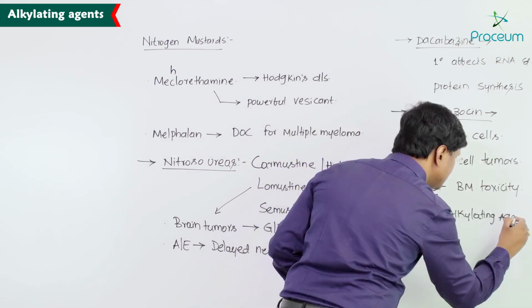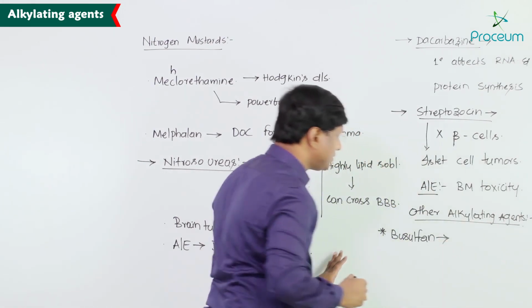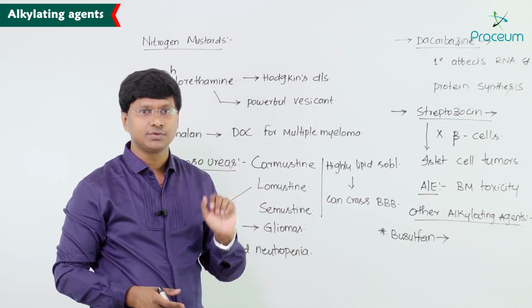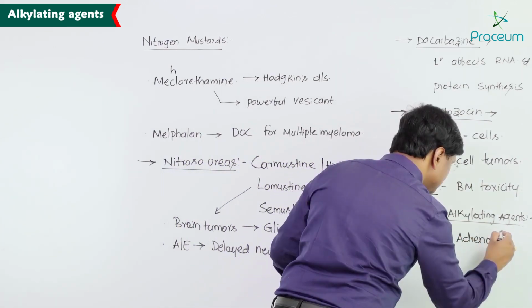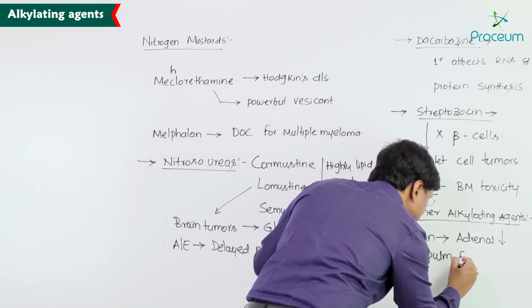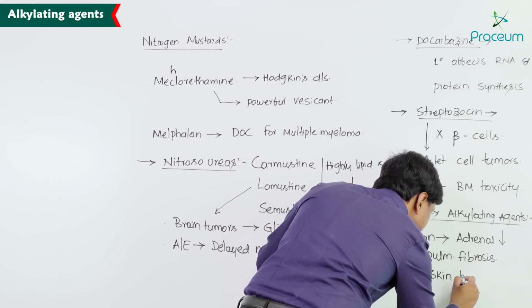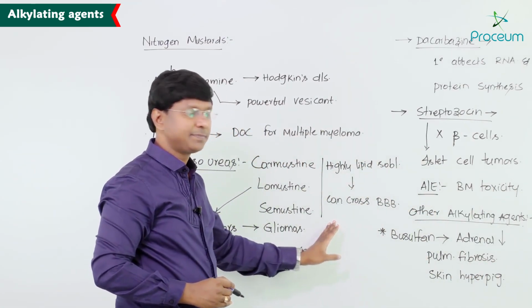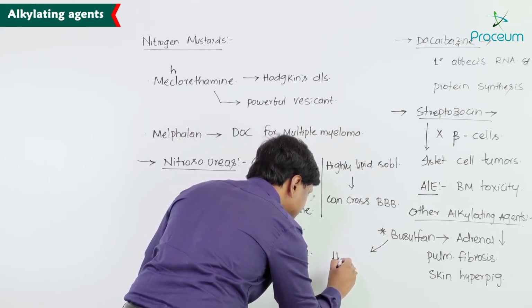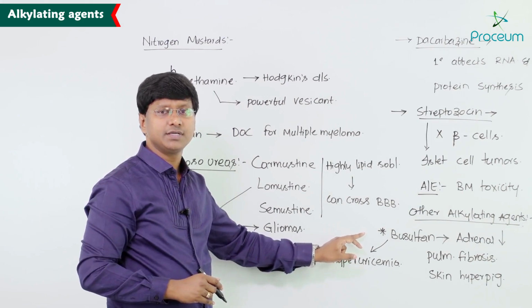If you take busulfan, remember the important adverse effects associated with it: it includes adrenal insufficiency, it can cause pulmonary fibrosis, it can cause skin hyperpigmentation, and it can also cause hyperuricemia. So these are the adverse effects associated with busulfan.